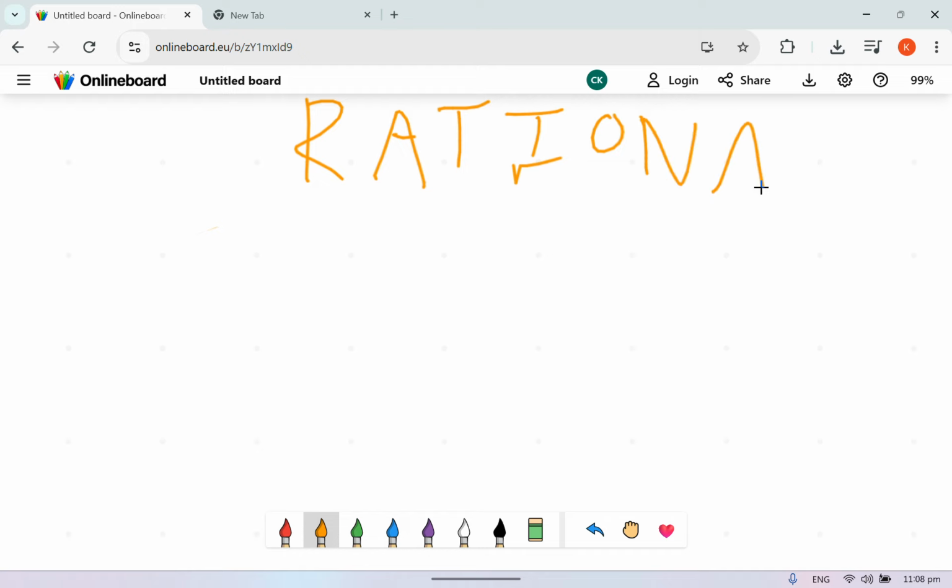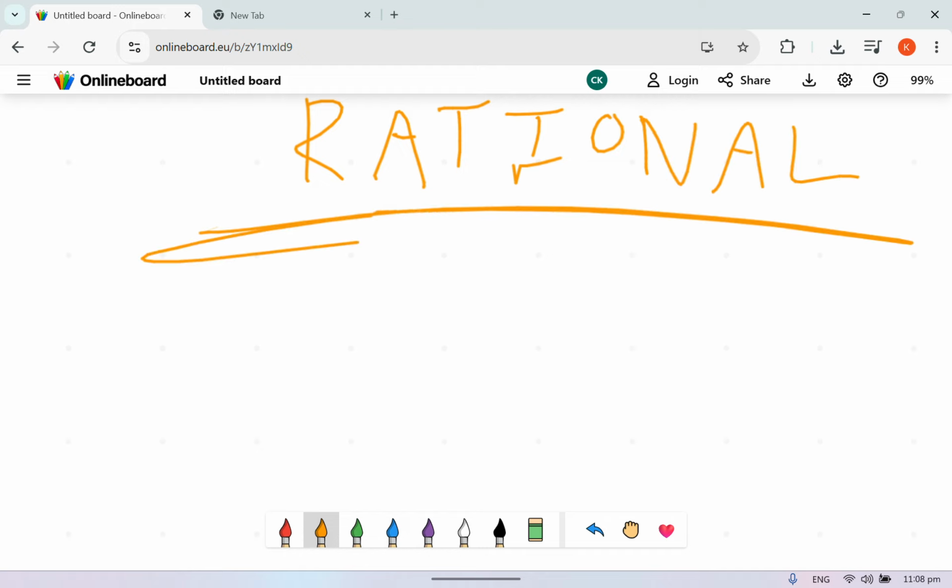Okay, rational numbers. Maybe you haven't heard this one before. Maybe you have, but you don't exactly know what it is. And this is a bit confusing, so I'll need to slow down.